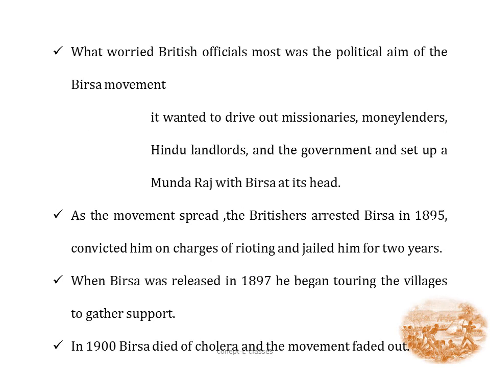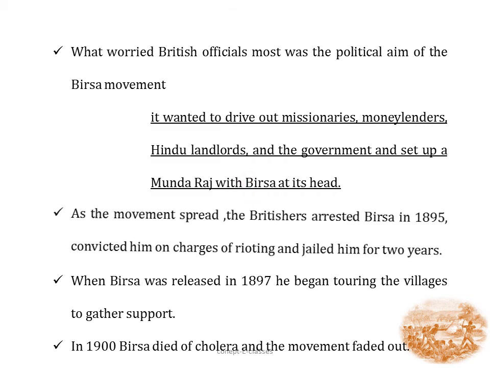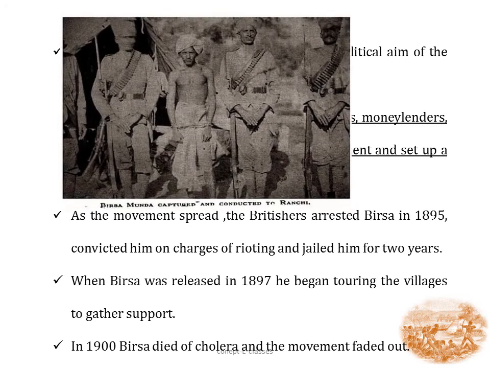Soon the Britishers took notice of this movement and started becoming worried. What worried the British officials most was the political aim of the Birsa movement. What was the aim? It wanted to drive out the missionaries, the moneylenders, the Hindu landlords and the government, and set up a Munda Raj with Birsa as its head. The Birsa movement identified that all these forces were the cause of misery of the Mundas. As the movement spread, the Britishers arrested Birsa in 1895.